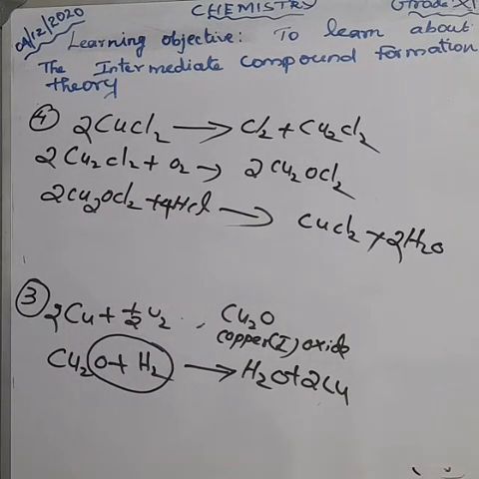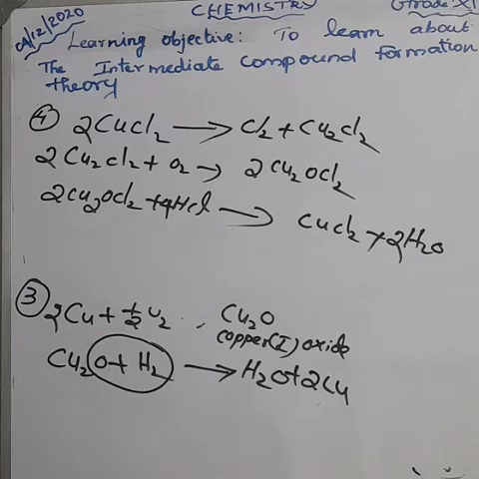Next, what are the limitations for the exam? Listen, all of you, from the examination point of view, you should learn the limitations also. What is the limitation? Intermediate compound theory failed to explain the action of catalytic poison and also activator. The activator means promoter. What about the catalytic poison? In the next question we can discuss the promoter and the catalytic poison.